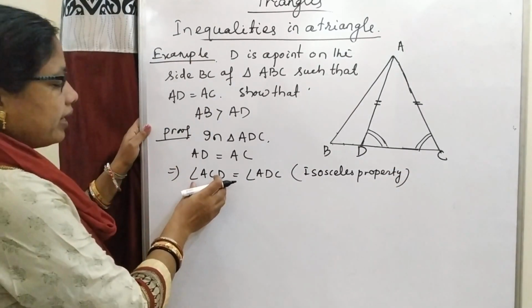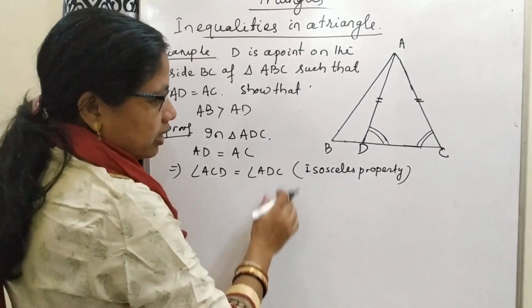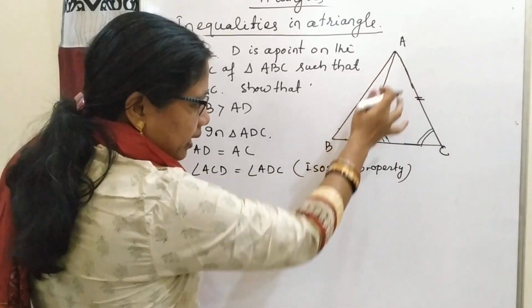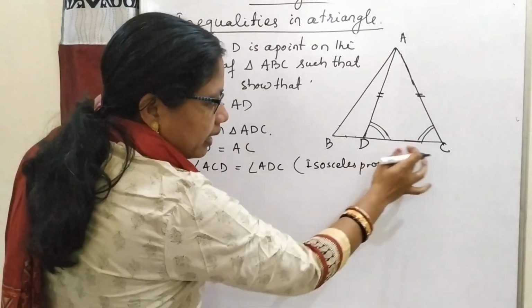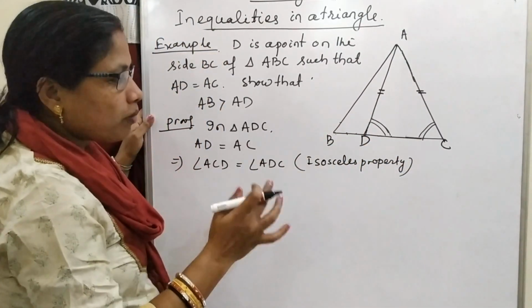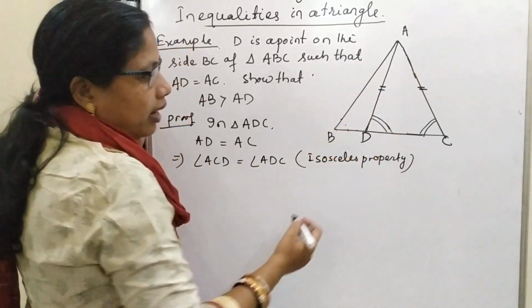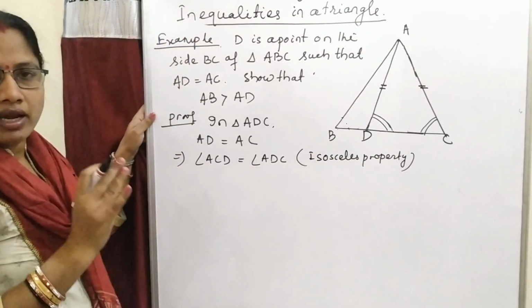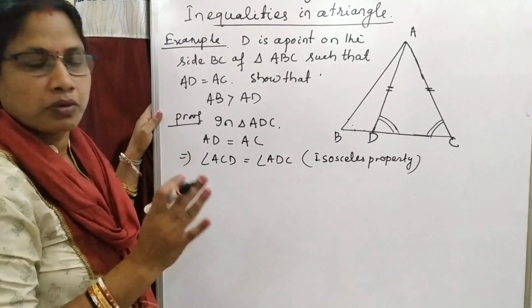So if angle ACD is equal to angle ADC, now consider the triangle ADB. In triangle ADB, angle ADC is the exterior angle and two interior opposite angles are angle ABD and angle BAD. As we know, the exterior angle of a triangle is the sum of two interior opposite angles.